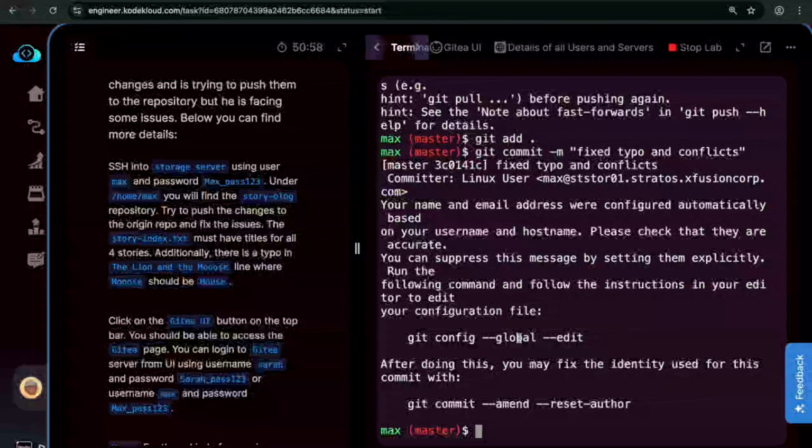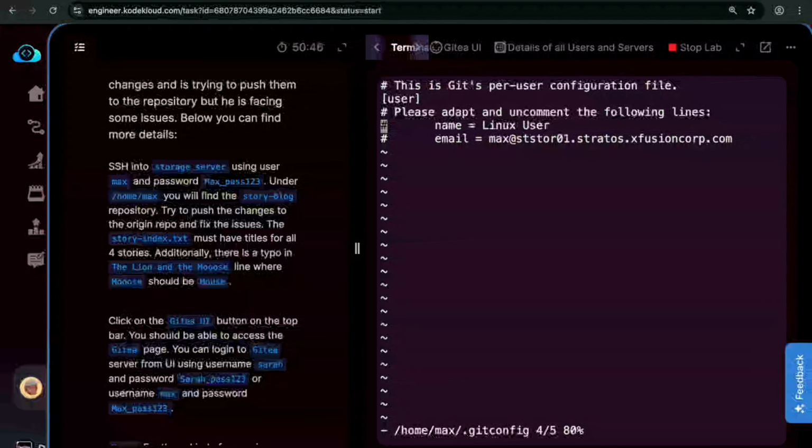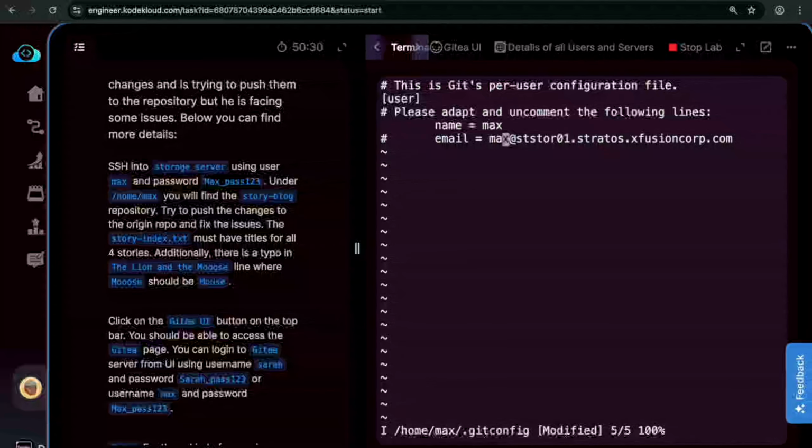Enter. Okay, fine. It is asking for the author name, global, edit. Then here, let me press I, change the name, and also remove this comment.